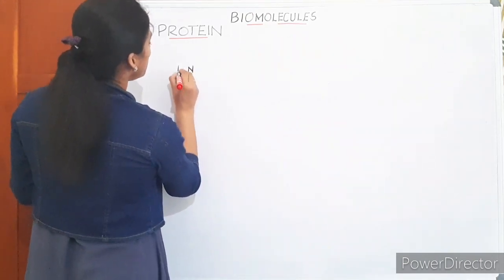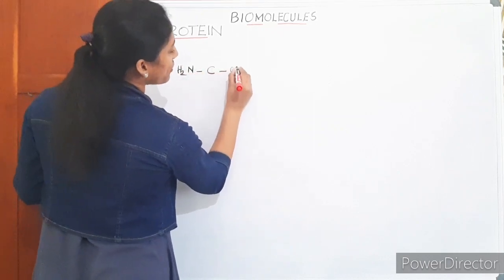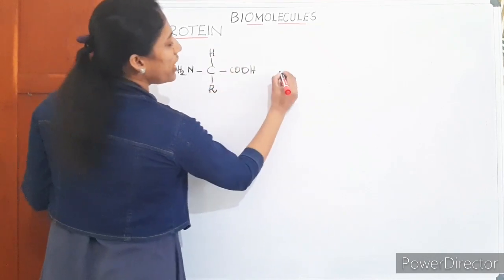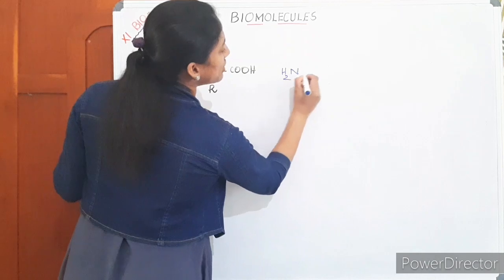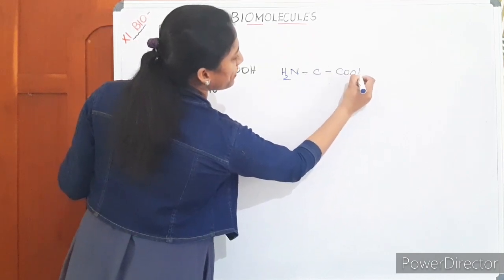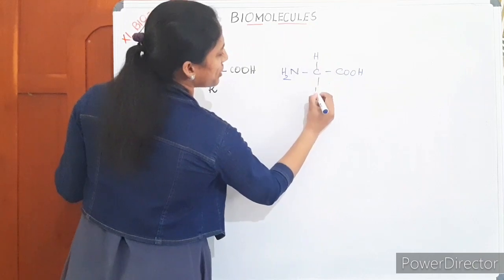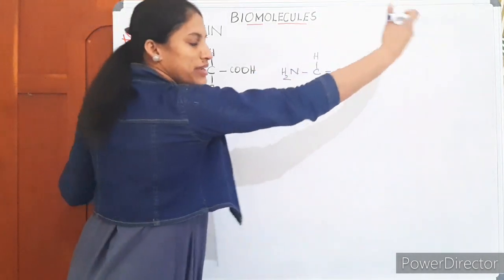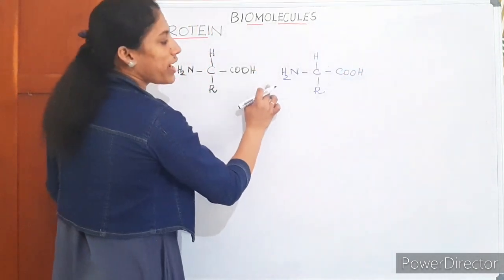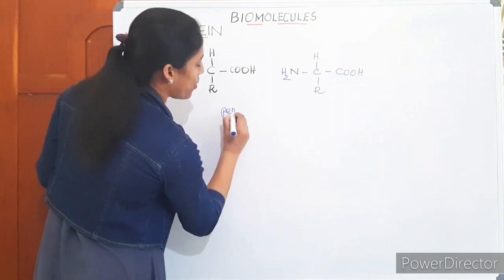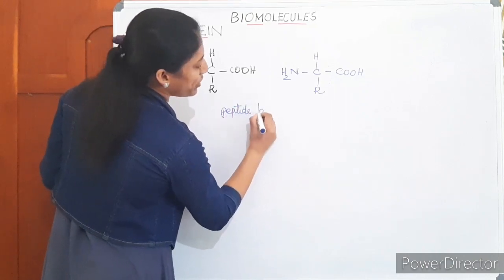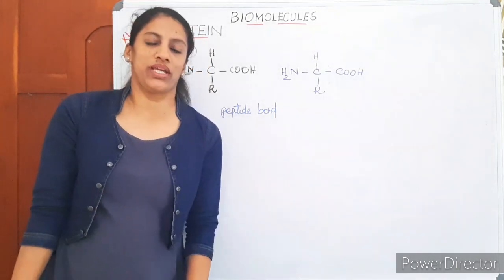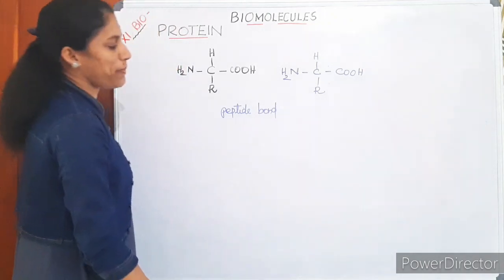Let's have a representation. So one amino acid. Last class you studied the structure of amino acids. Then here a group. Then the second amino acid. Just representing the second amino acid. These two amino acids and again the next amino acids are joined by a bond called a peptide bond. One amino acid is joined to the next amino acid in the protein structure by peptide bonds. What is a peptide bond?